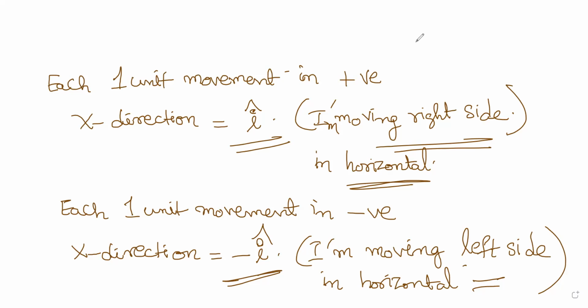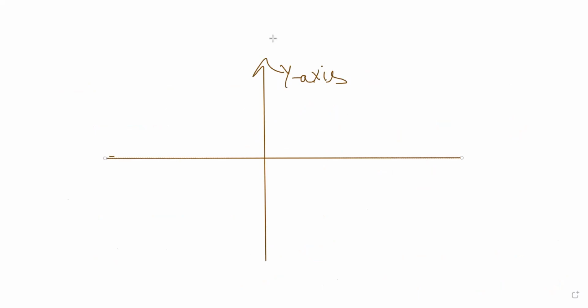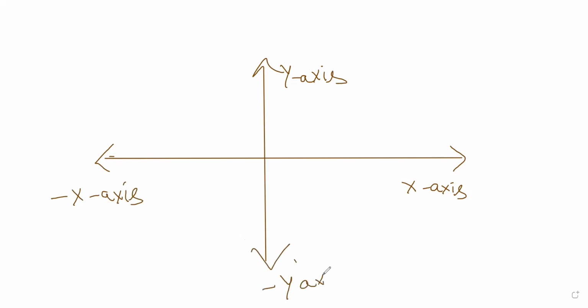Fine. So now let us draw that. So this is again y-axis, and this is again x-axis. And this is negative x-axis. Okay. So this is negative y-axis. Downwards, if you go, that is negative y-axis.